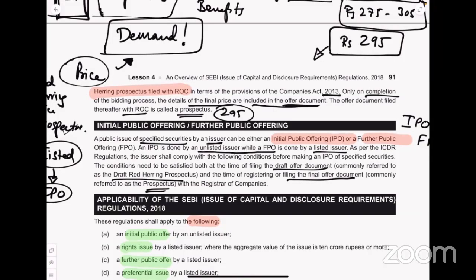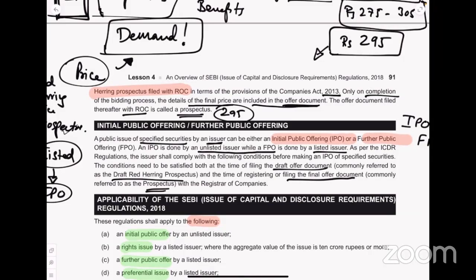So first is initial public offer by an unlisted issuer. That means if you have an unlisted public company and that company wants to be listed, what do we do at that time? We go for IPO, correct? That is what we understood. Initial public offer we understood here. So at that time we need to follow ICDR.